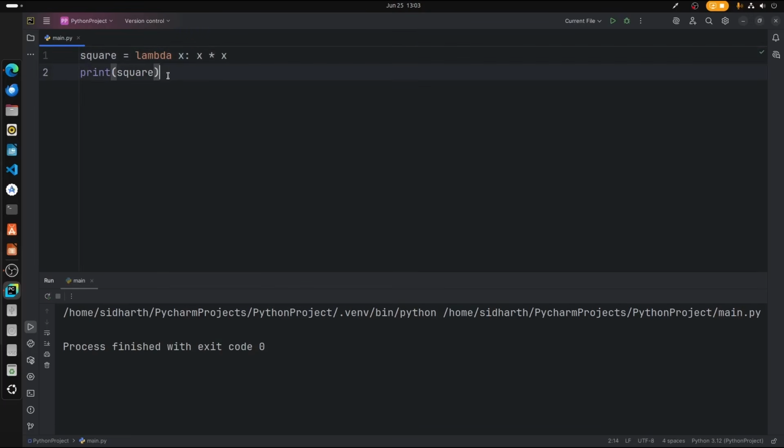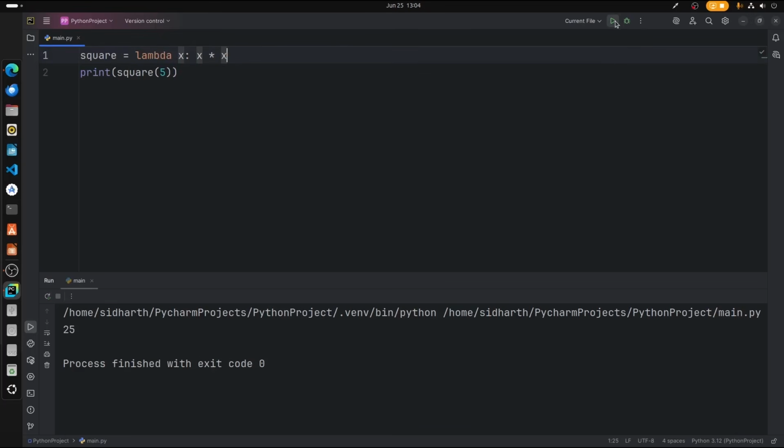We're going to pass this parameter with this variable, because this is what you call the function. When you call square, then that function will be called. So let's pass the value for this x parameter. Let me just open a parenthesis and pass 5 as the value. So x is equal to 5, so 5 into 5, the value is 25. Alright, so that's what you call a lambda function.